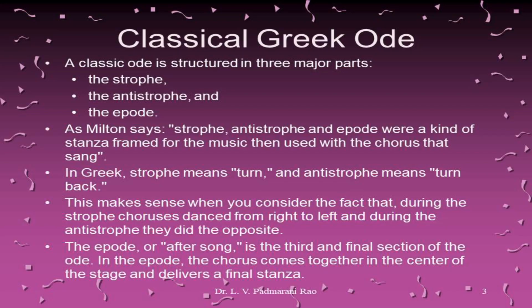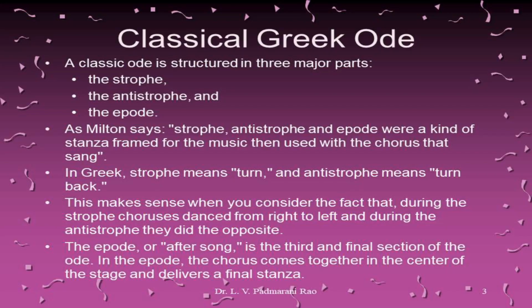In Greek language, strophe means turn and antistrophe means turn back. This makes sense when you consider the fact that during the strophe, choruses danced from right to left, and during the antistrophe, the choruses danced from left to right, the opposite. The epode or after song is the third and final section of the ode. In the epode, the chorus comes together in the center of the stage and delivers a final stanza.